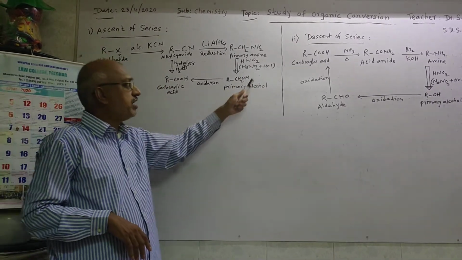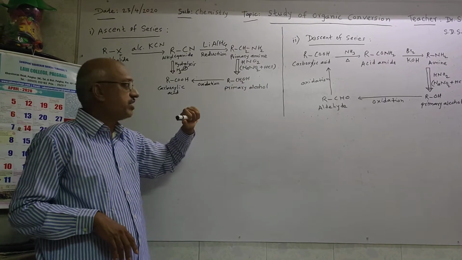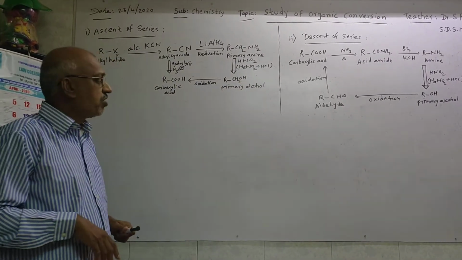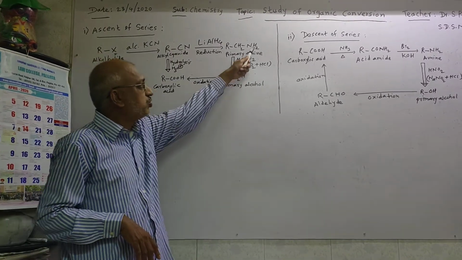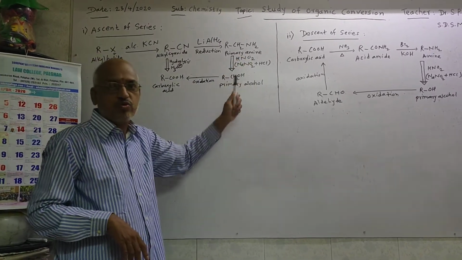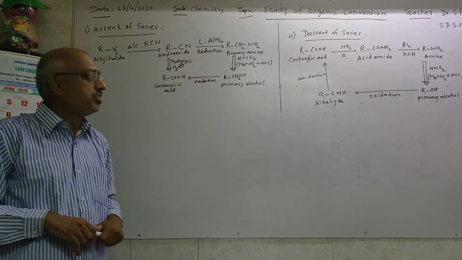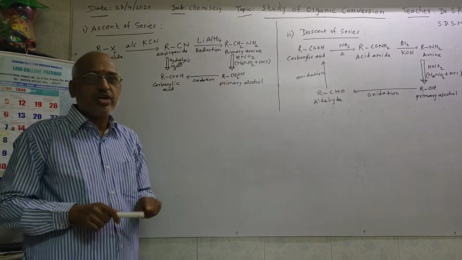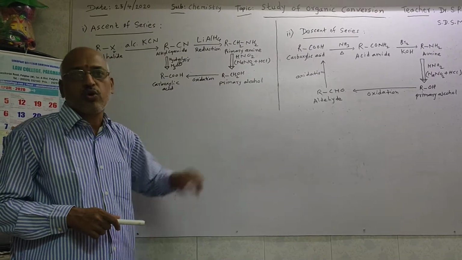So by this we get HNO2, nitrous acid. When our primary amine reacts with nitrous acid, the NH2 group is replaced by the OH group, and that is the speciality of this reaction, in which primary amine is converted into primary alcohol.